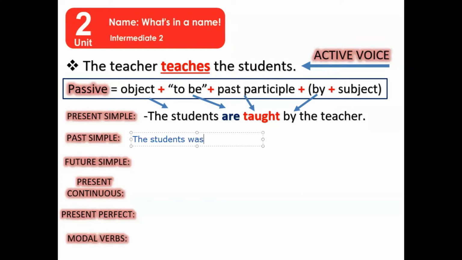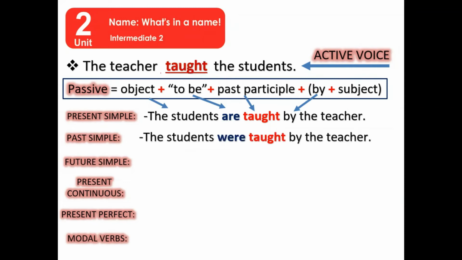Passive. Was or were? Yes, absolutely. The students were, the past participle, were taught, and then copy the rest, okay? By the teacher. So let's keep an eye on the answer. Is that correct? Yes, absolutely. The students were taught by the teacher.